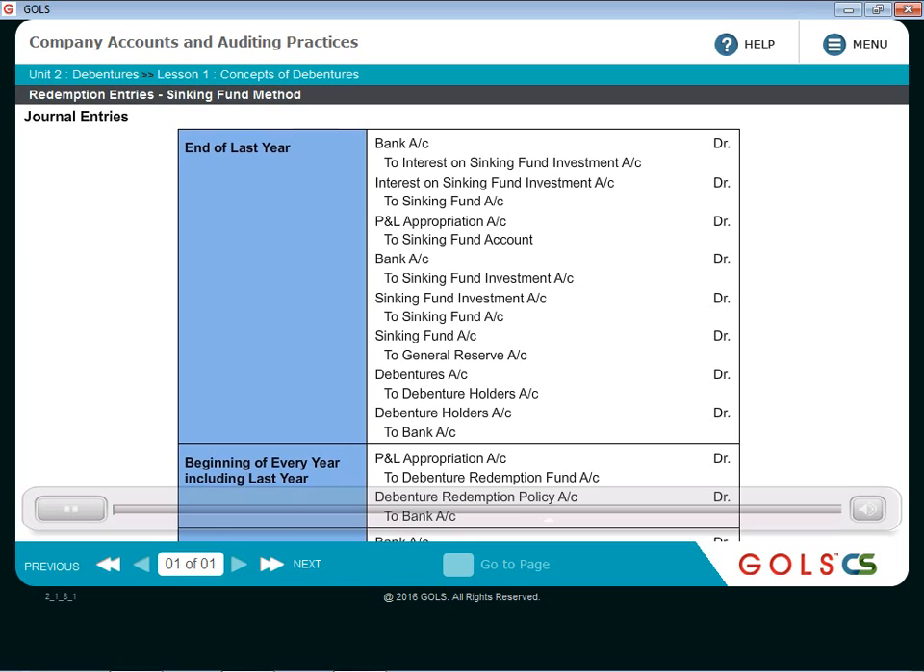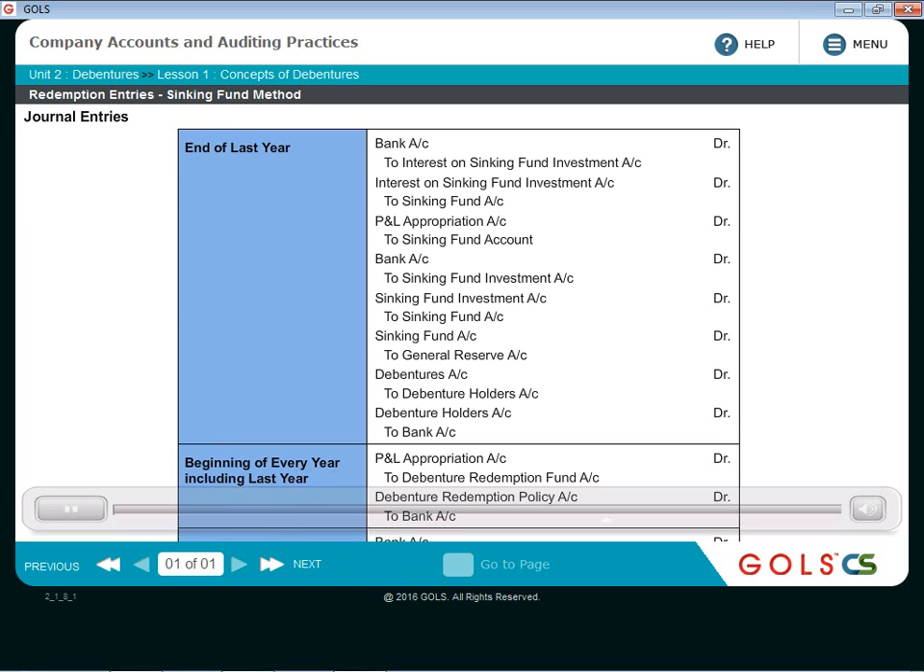Now it is time to redeem the debentures. So X% debentures account debit to debenture holders account, and ultimately these debenture holders will be paid back. So debenture holders account debit to bank account. This money which is required to be paid to the debenture holders will come from the sale of investments, that entry which you have already seen, that we are going to pass in the last year. Bank account debit to sinking fund investment account. So with the help of that money, the debenture holders will be paid back. So this is how it happens in case of the sinking fund method followed for the purpose of redemption.